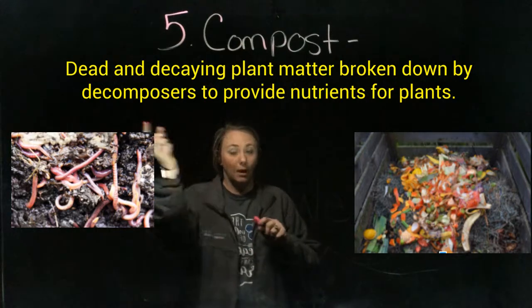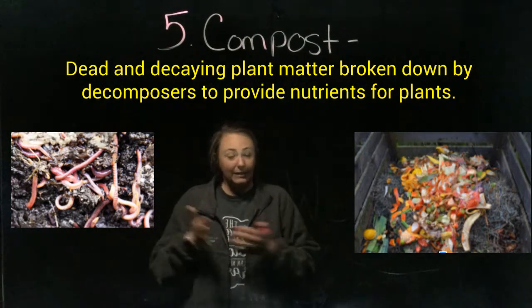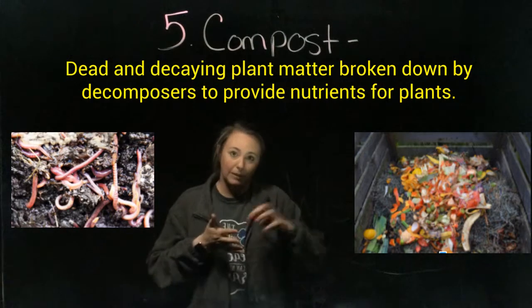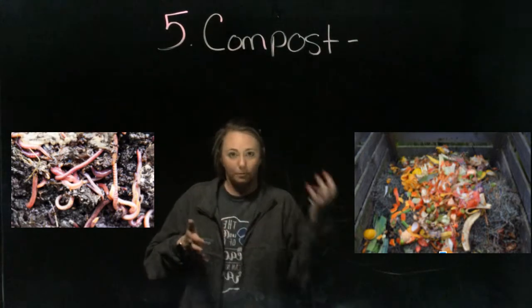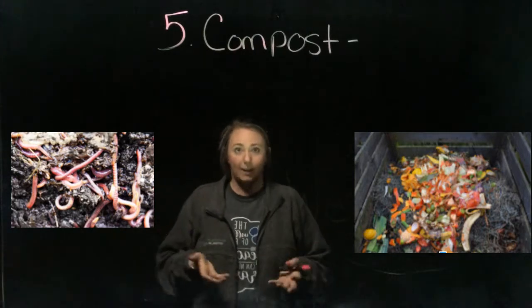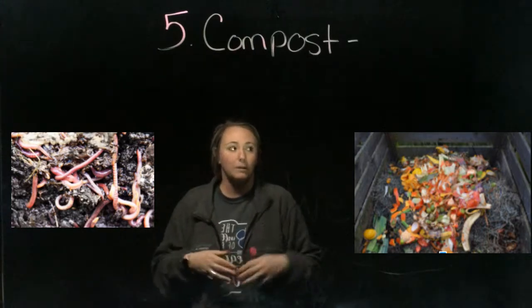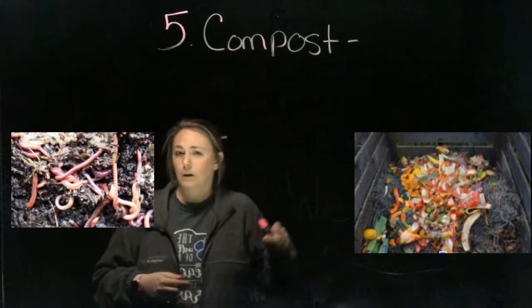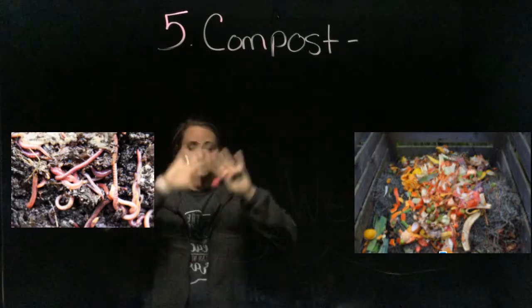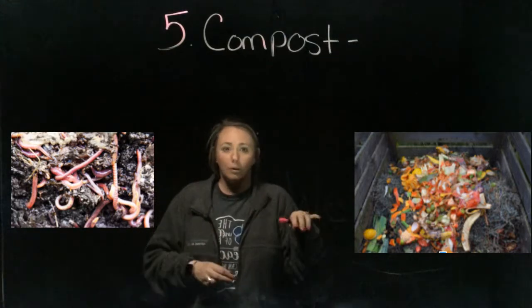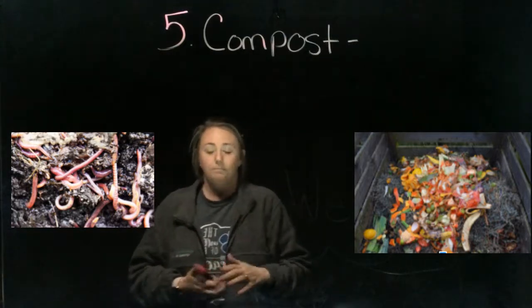Okay? So compost is just simply dead and decaying matter that gets broken down, and then it provides nutrients to the soil, which in turn makes the plants healthier. So that's what compost means. If you have any other questions or still aren't really sure, go ahead and ask me about it. But hopefully this definition and this picture will help you understand what that word means.